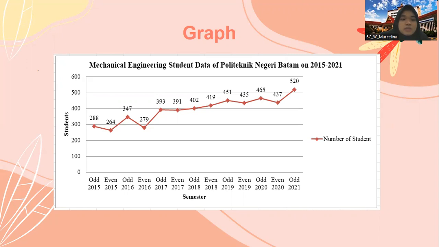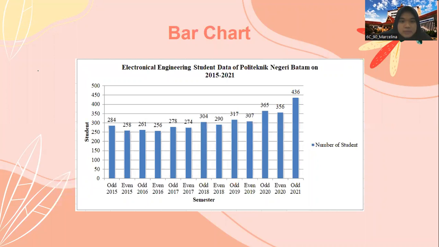Next, this is the example of a bar chart. On the bar chart that we can see above, there are 13 semesters corresponding to the number of students with the major of electronic engineering at Politeknik Negeri Batam from 2015 until 2021.